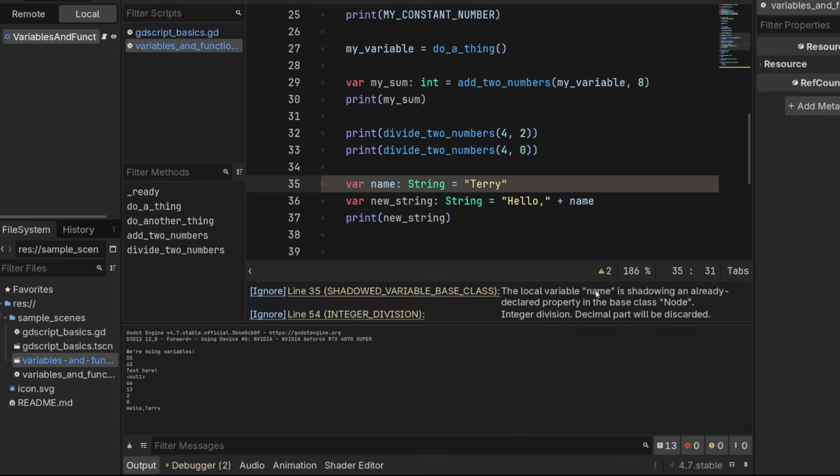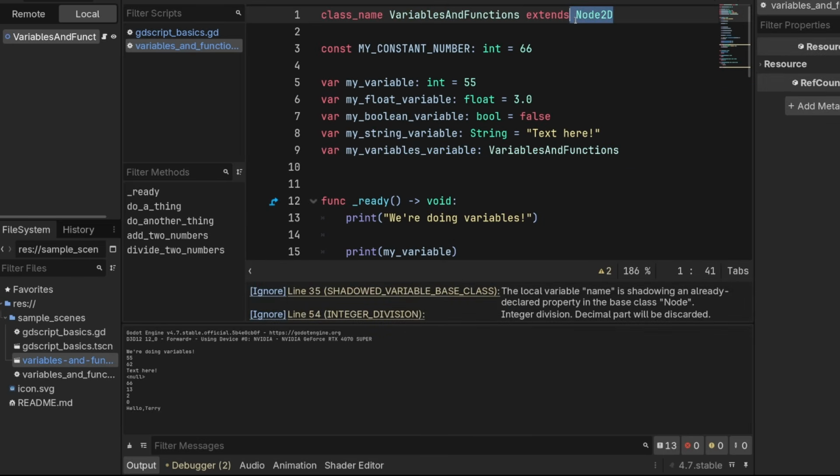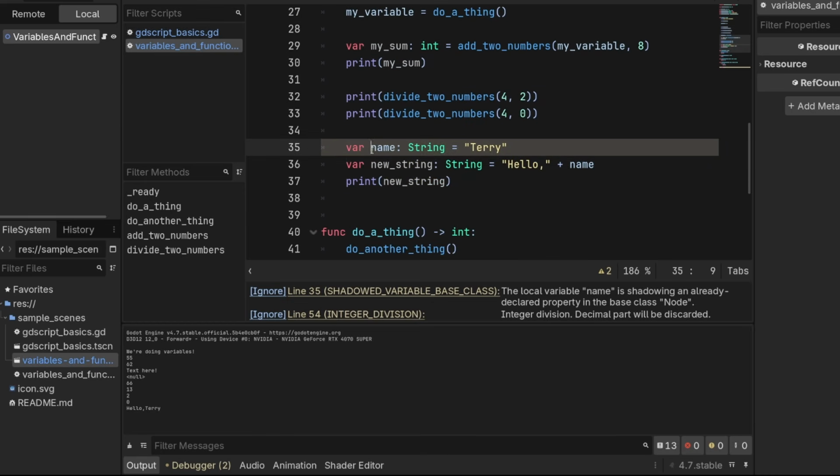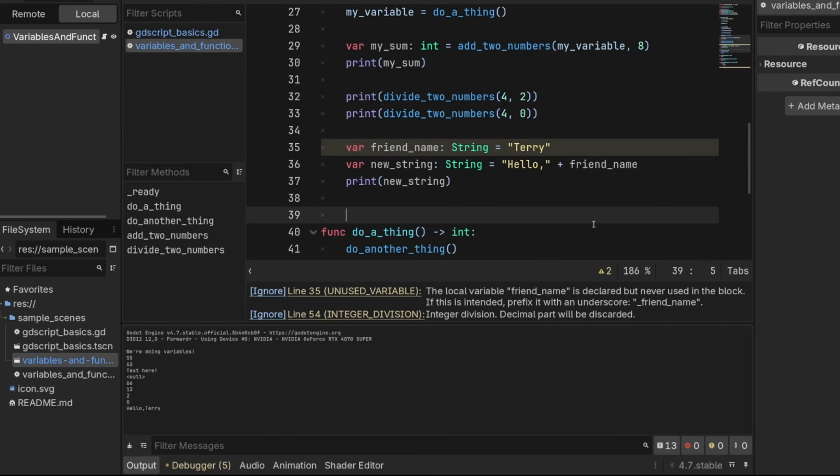Why is name angry at me? Oh, sorry. Name is already a property on every Node2D. So let's call it something else. We'll call it friend name. Should be better. Hello Terry.